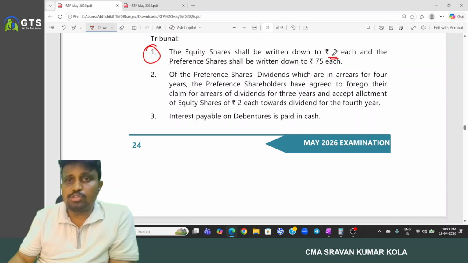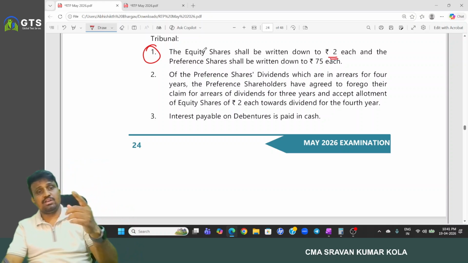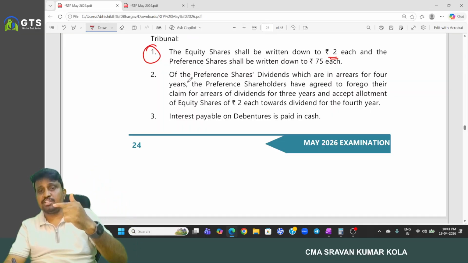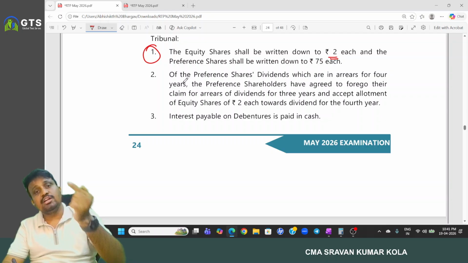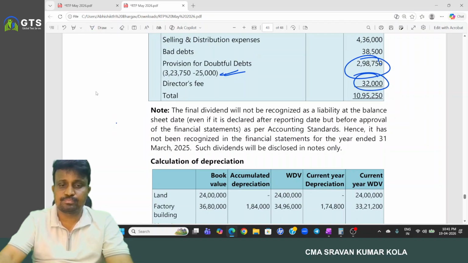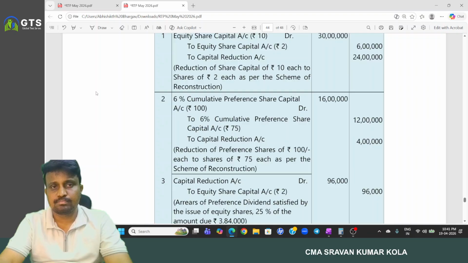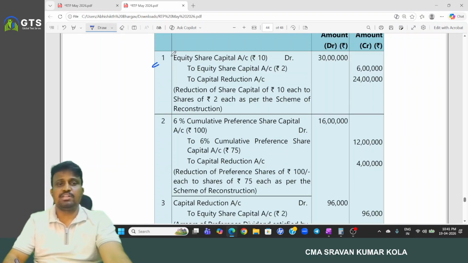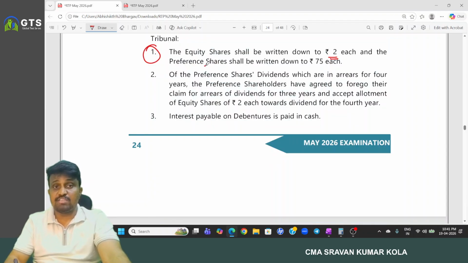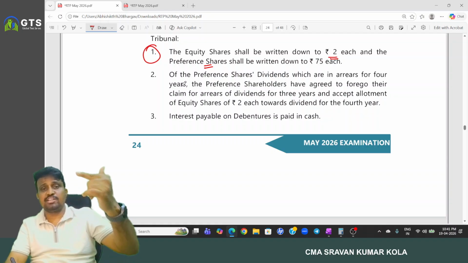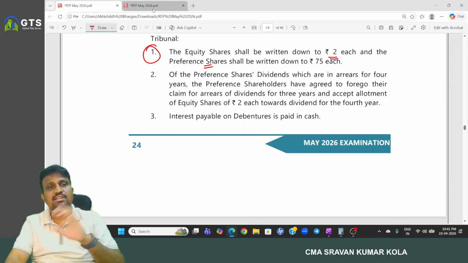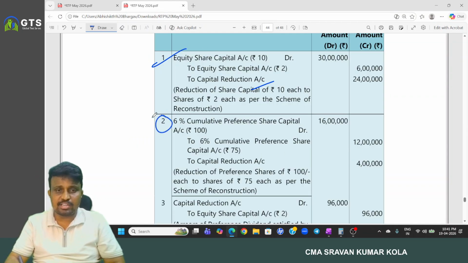Equity share capital is written down to 2 rupees each. Then what is the entry we have to write? Equity share capital account debited, to equity share capital 2 rupees, and the remaining amount is transferred to capital reduction. In the same way for preference share capital: preference share capital account debited 100 each, to preference share capital 75, and the rest is transferred to capital reduction,